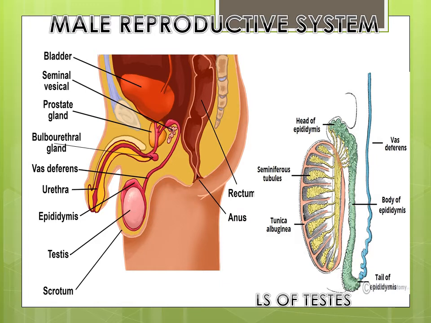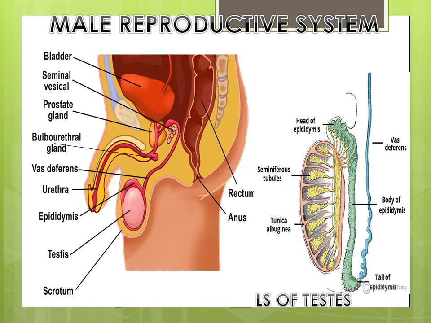Now the testes, they lie outside the abdominal cavity in a sac which is called the scrotum. In the embryonic stage, the testes are contained within the abdomen. They descend into the scrotum shortly before birth. An abnormal condition results when they do not descend and it leads to sterility, that is incapability to produce sperms. A slightly higher temperature inside the body does not permit maturation of sperms.